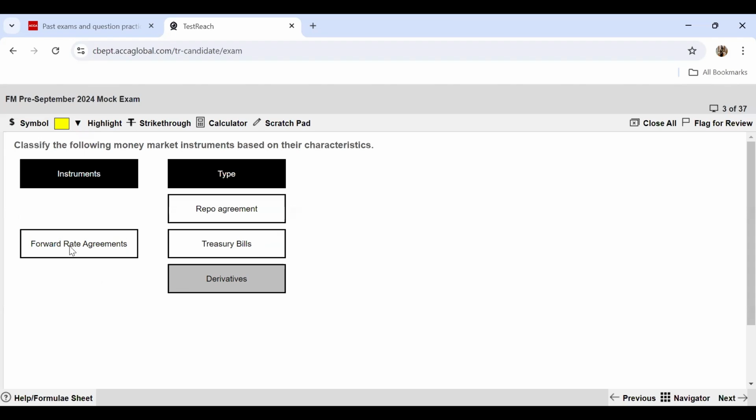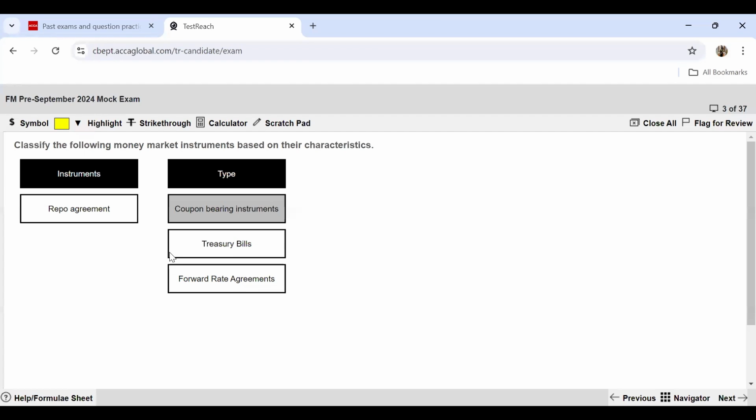Forward rate agreements are derivatives because they get their value from any other underlying asset. They do not have any value of their own. They are only deriving their value from something which is underlying. So that's why forward rate agreements are derivatives. Now, talking about repo agreement again, these are agreements wherein interest is being paid. So interest is known as coupon. That's why these are known as coupon bearing instruments. I hope that this is clear to everybody.